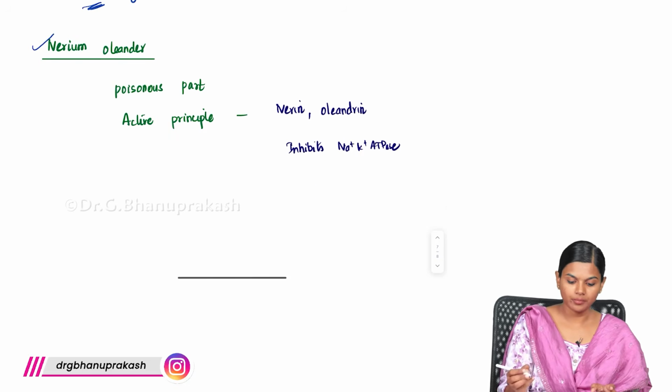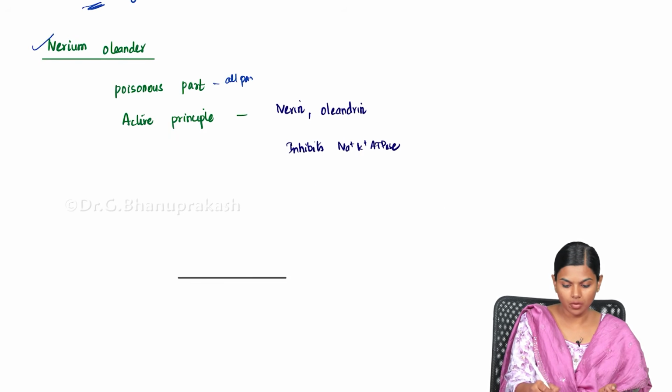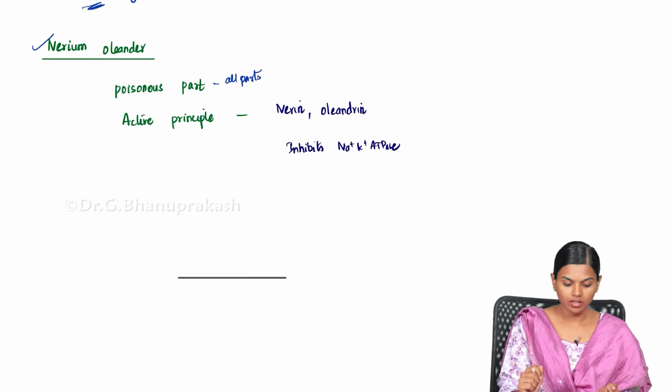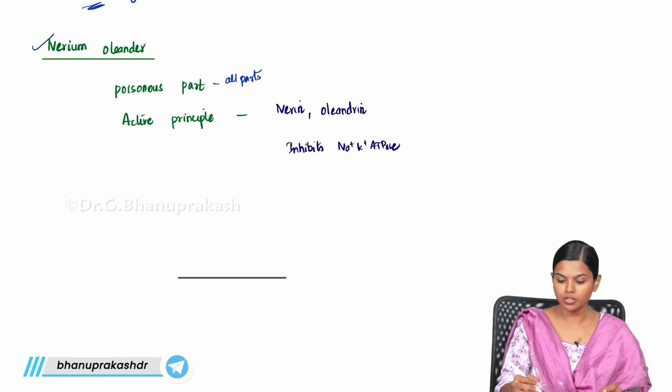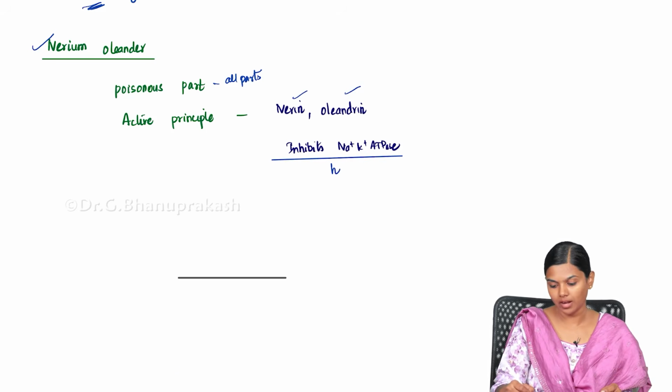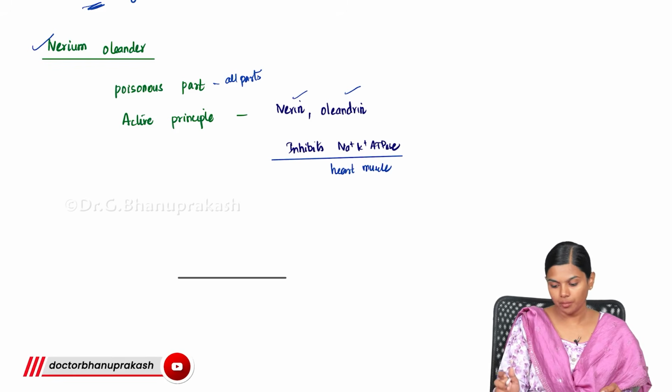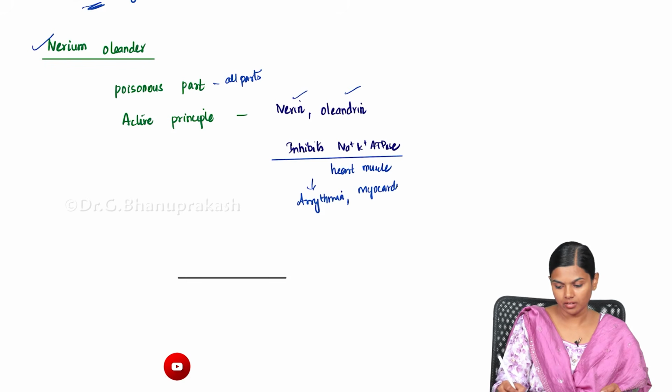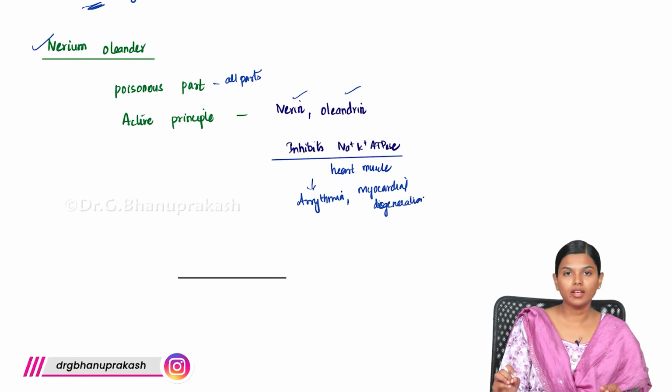Next you have Oleander. Here also all parts are poisonous, especially the nectar of the flower. The active principles here are neriin and oleandrin. They will inhibit the sodium potassium ATPase pump in the heart muscle. Because of that, the patient will experience arrhythmia and myocardial degeneration. This will lead to cardiac arrest and death.